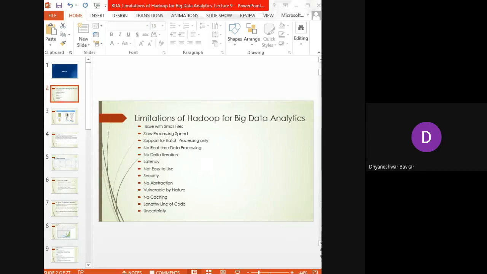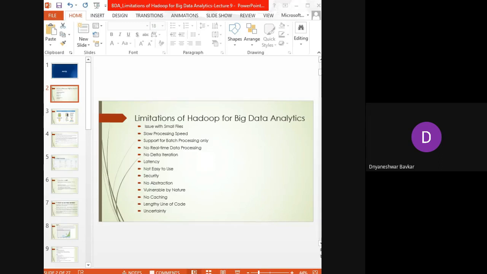Then, vulnerable by nature: Hadoop is entirely written in the Java language. Java is the most widely used language, and therefore it has been most heavily exploited by cyber criminals, and as a result they have implicated numerous security breaches.